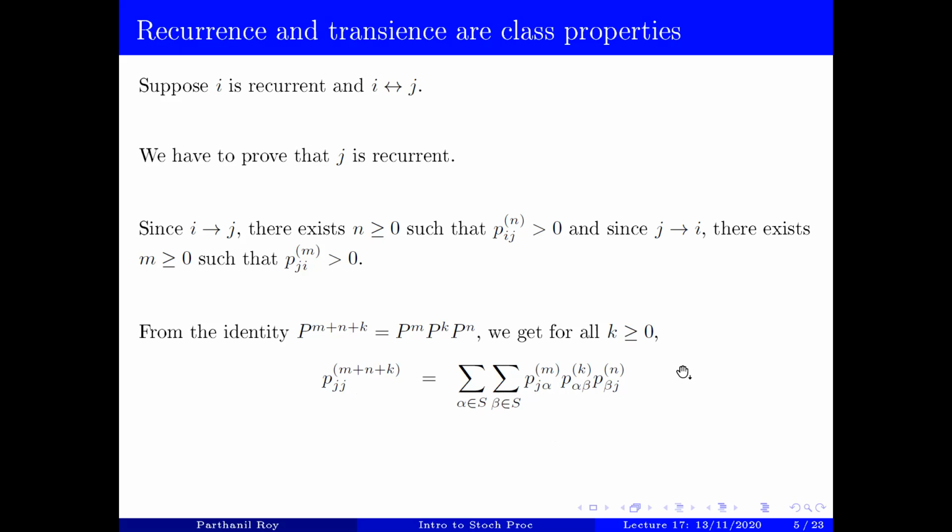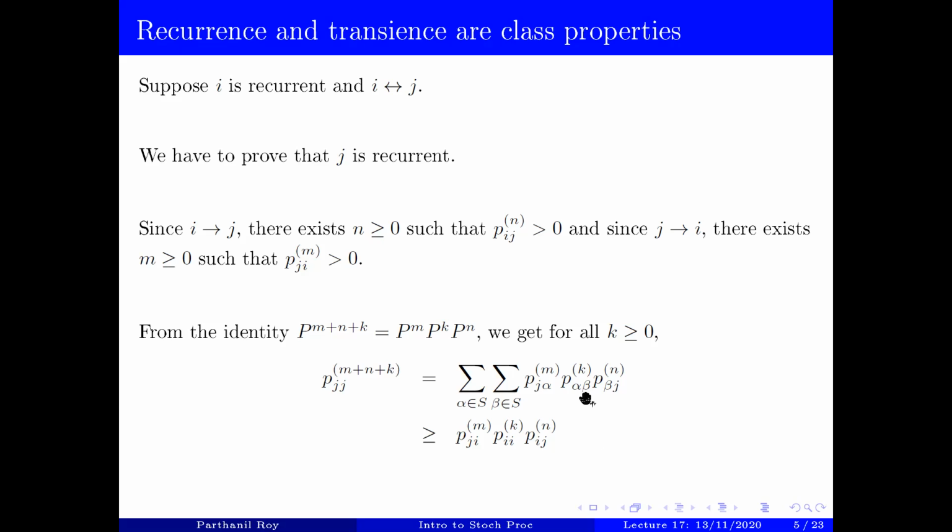Now, obviously, this is bounded below when we take alpha and beta both to be equal to j. Sorry, what I meant is alpha equals i and beta equals i.